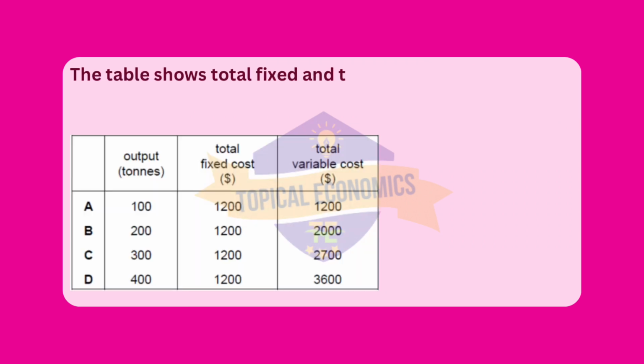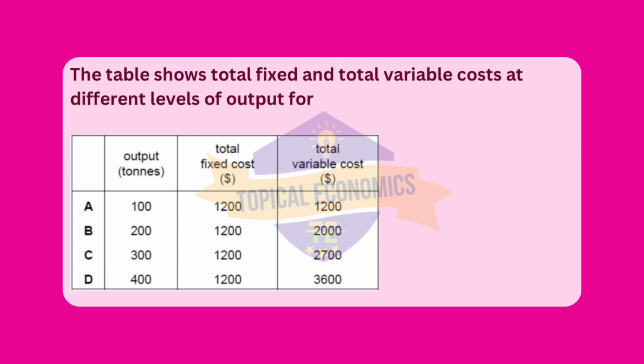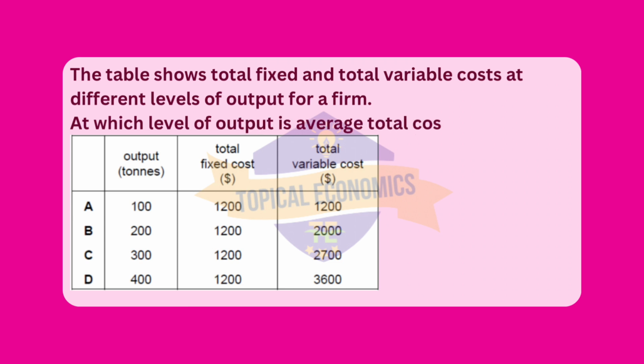The table shows total fixed and total variable costs at different levels of output for a firm. At which level of output is average total cost lowest? Reference, 2020 May-June version 1. The correct answer for this question is option D.